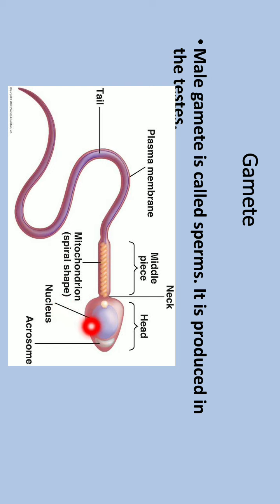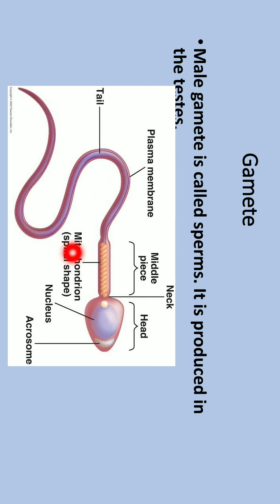The nucleus has the genetic material in it, and the middle piece has mitochondria in it. Mitochondria is actually the powerhouse. It produces energy for the sperm, and there is a long tail which helps in the movement of the sperm. So the most important part of the sperm is its head, which has the nuclear material in it, and this is responsible for reproduction.